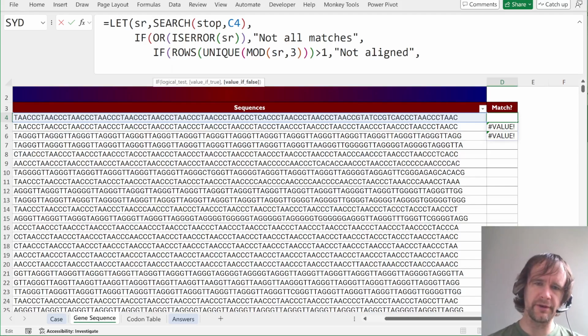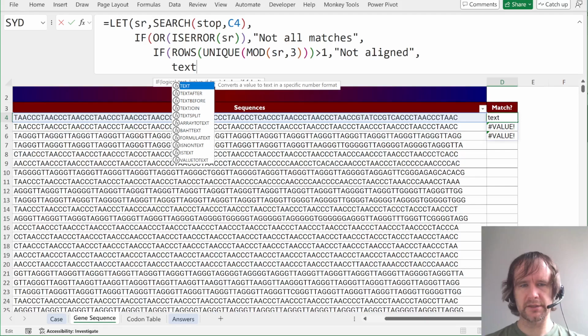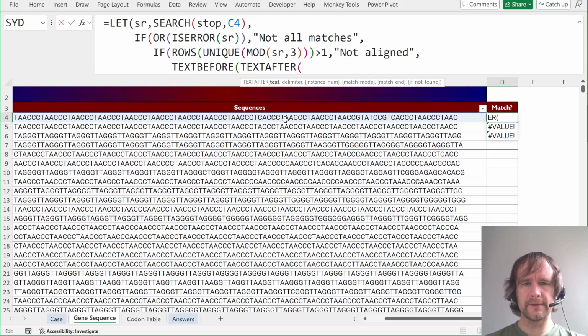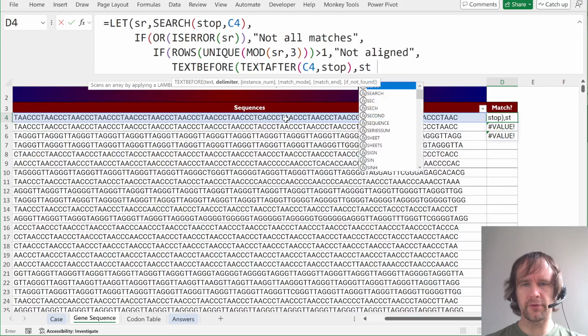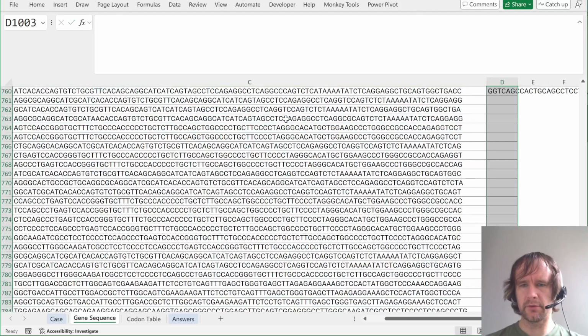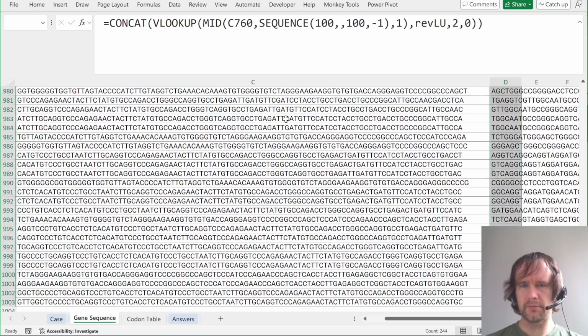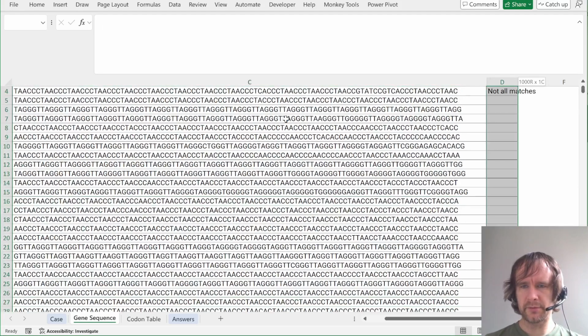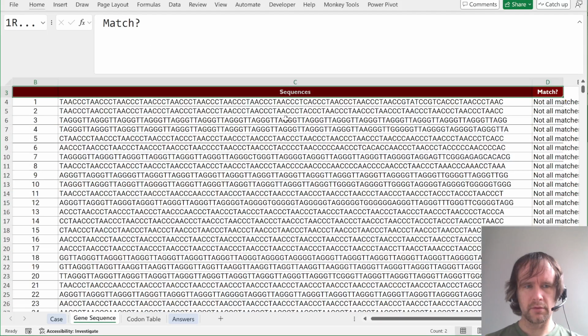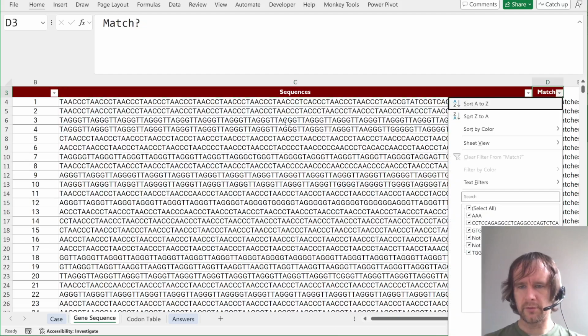And in that case, we want to figure out what's between the first stop codon and the second stop codon. So we'll say text before, text after, this, after stop, before stop. And that will give us some text, and we'll go and work with that in a second. Oops, I must have left some things in here. Never mind. Boom. So we've got not aligned, not all matches, and then we've got a few things where there is a potential